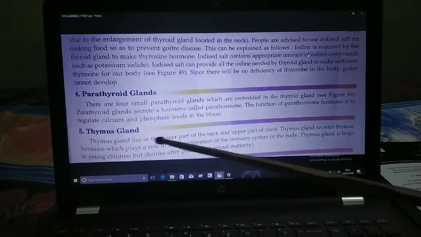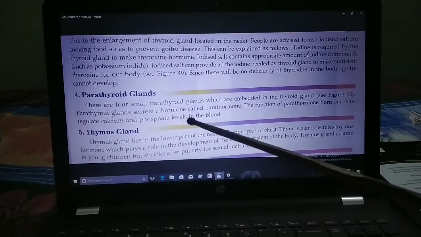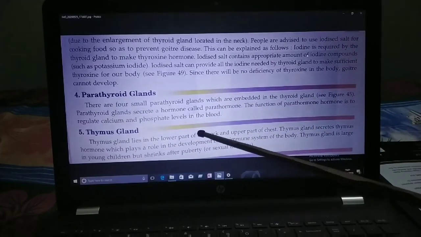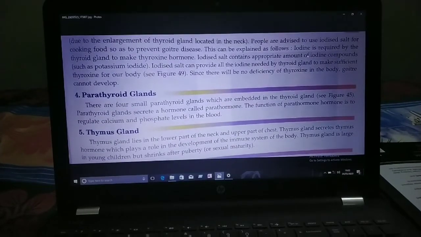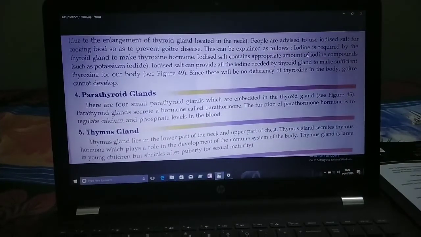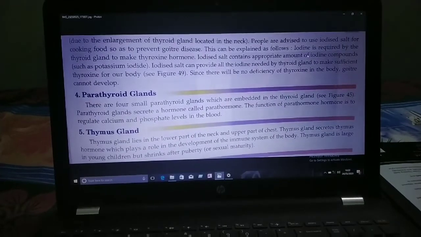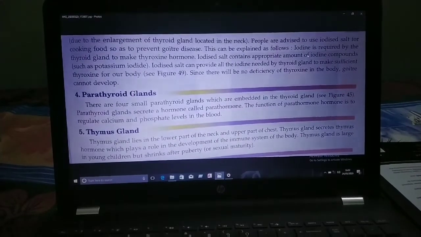The thymus gland is large in young children but shrinks after puberty. So thymus glands play a vital role especially in children's bodies. It is very important to have all these glands which secrete chemicals and coordinate our body. Next class, I will teach you the rest of the hormones.